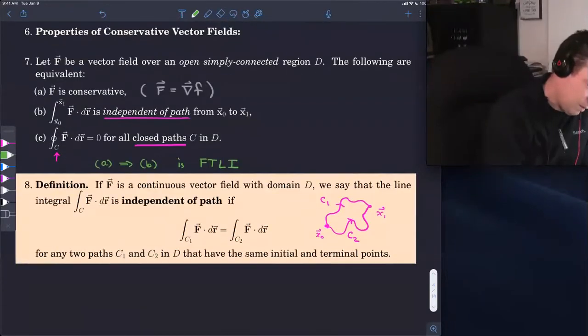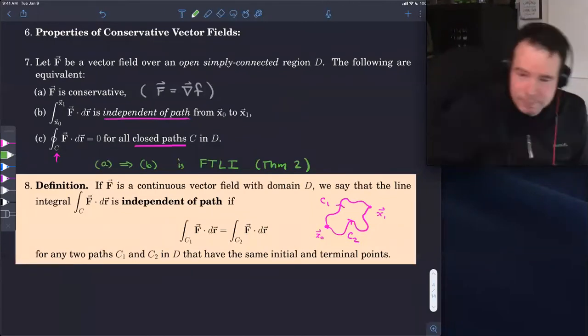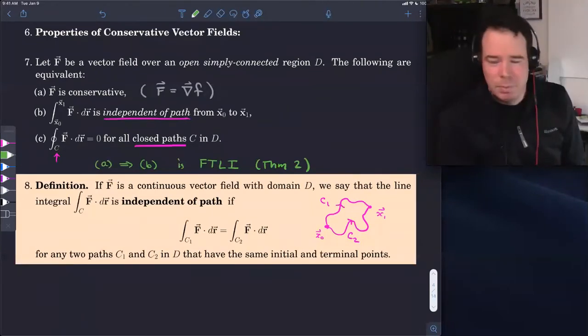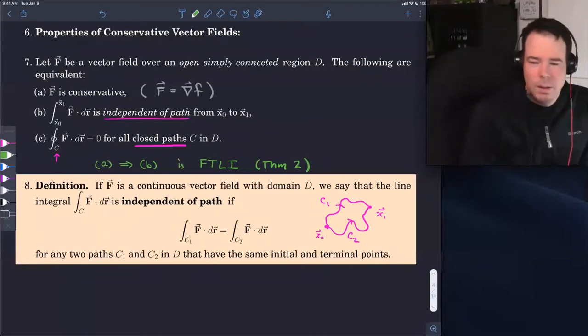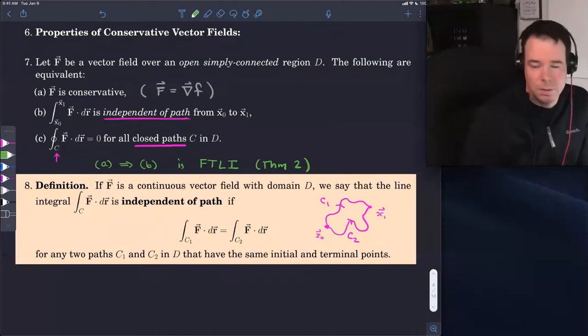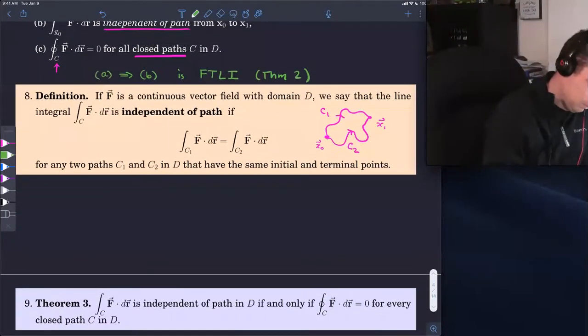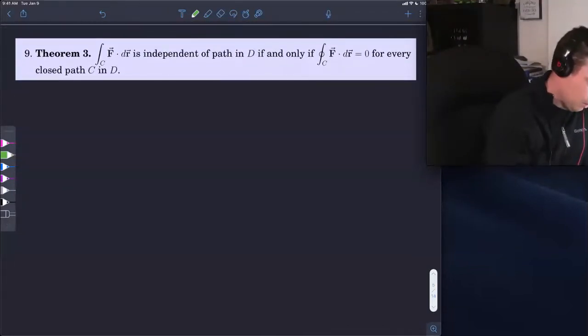So the fact that A implies B, that's theorem 2. So we already know that A implies B, that if A is true, then B is true. And what we want to do is establish the equivalence of the rest. So what we'll do now is we'll show that B and C are equivalent, that if we have path independence or independence of path for our line integrals, then that means that the integral is 0 for all closed paths. And vice versa, if we have that the integral is 0 for all closed paths, then the integral is path independent, or independent of path. So this is what we want to show here.